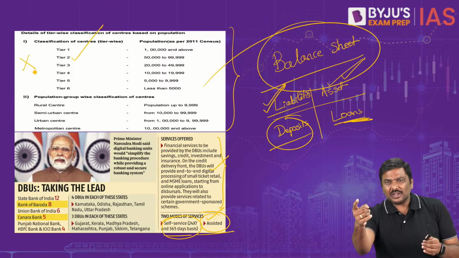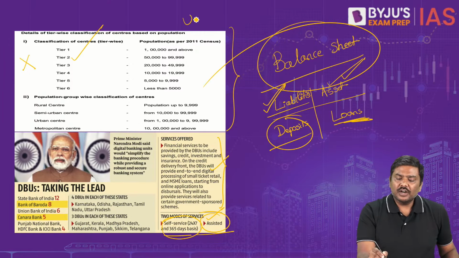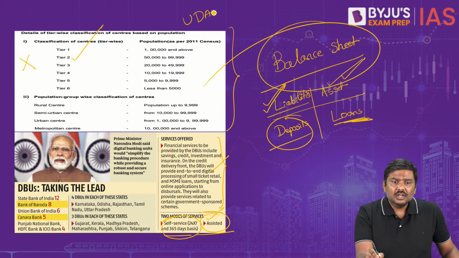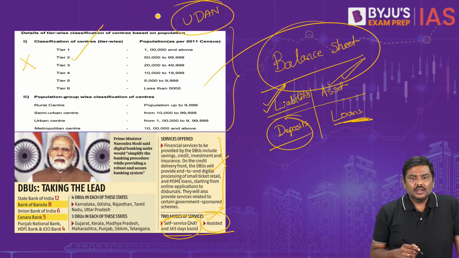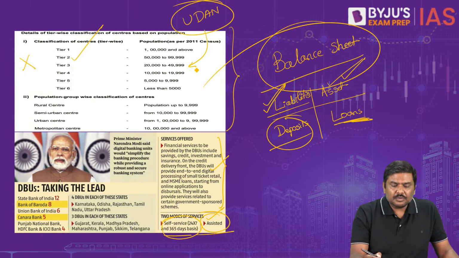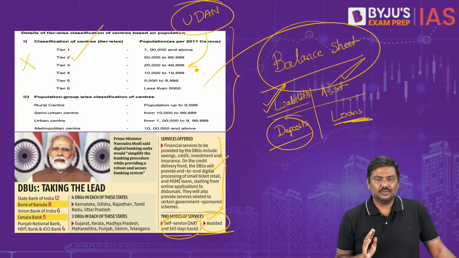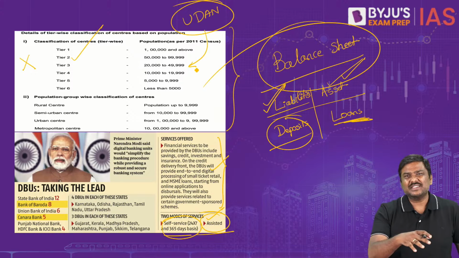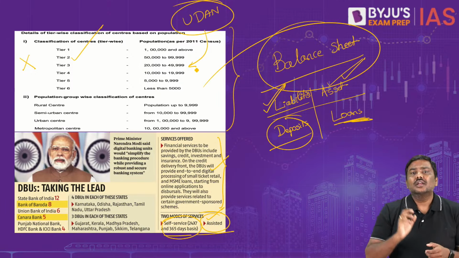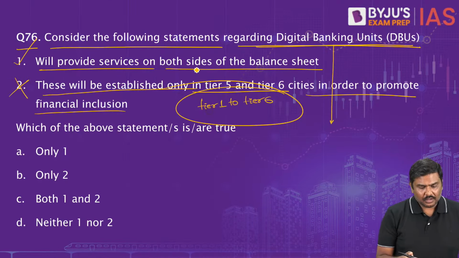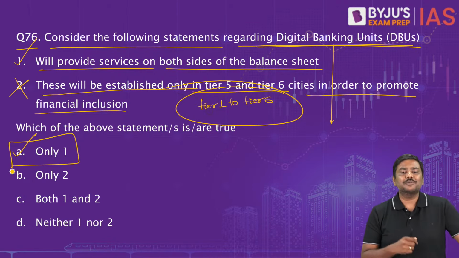In fact, can I give you one more current affairs connection here? Have you heard of the scheme, that is the Udan scheme? Concept of Udan scheme. In case of Udan scheme, again the concept of tier 2 cities, tier 3 cities, etc. will be used. Okay, so this is basically the idea of classification of the cities here. Please have a look at it. Do not buy it. Do not waste your time. Okay. Now, before I go forward, sir, you did not mark the right option. Right option for question number 76 will be option A.